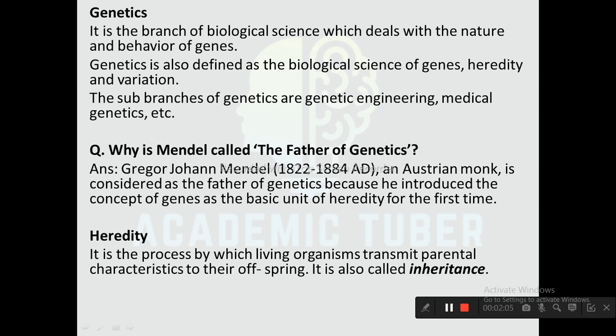Although the organisms may look the same, they have some qualities that differ from each other. Parental characteristics are transmitted to the offspring in both sexual and asexual reproduction. These traits are transmitted from one generation to another because of the genes present in the chromosome of the nucleus of the cell.